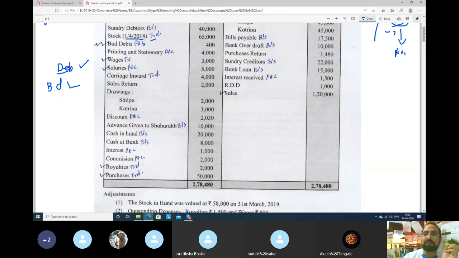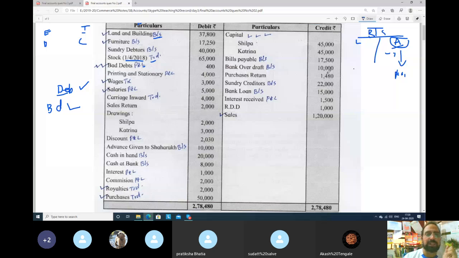See guys, whenever you see sales return, what does it mean? Sales return means you sold something. For example, yesterday I told you, you sold 10 cell phones and one is returned back to you. So you sold 10 cell phones, one is returned. So it will be called sales return. You sold and one came back. So whenever there is sales return, you always make a mark, one tick on sales, because we will deduct sales return from which item? From sales, we will deduct. That is how it has to be done.